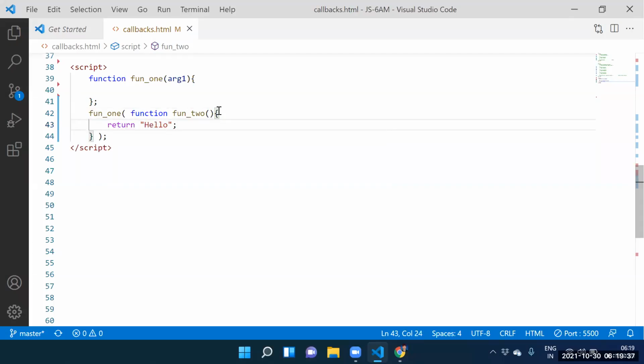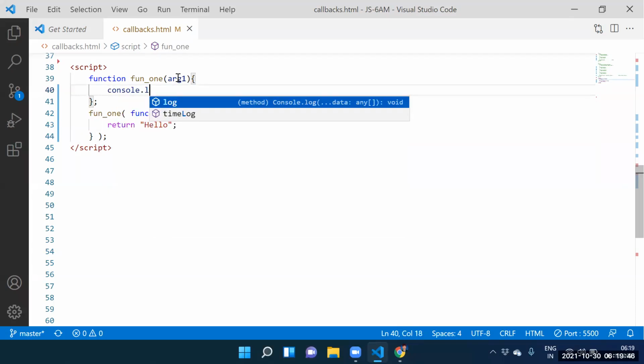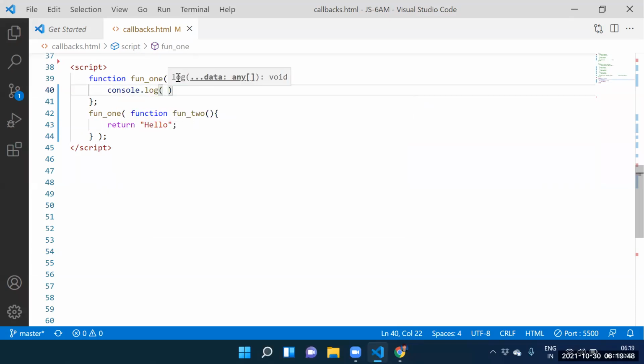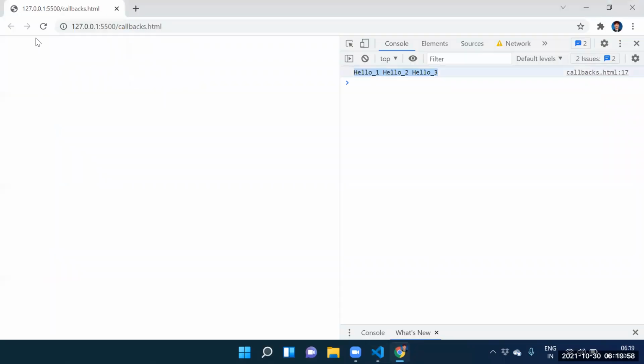Return hello. So how to execute this function? Console dot log of argument 1 of. So what is the output we are getting? Hello. Hello is the output. Now we are getting the output. Which output are we getting? Hello is the output.